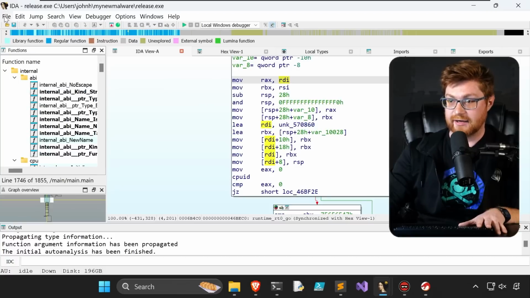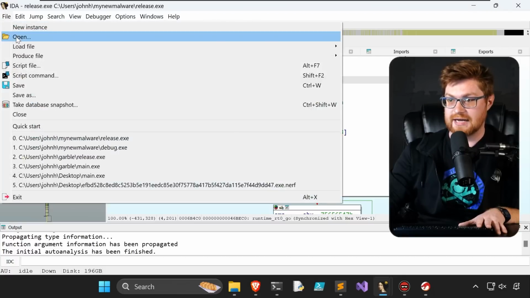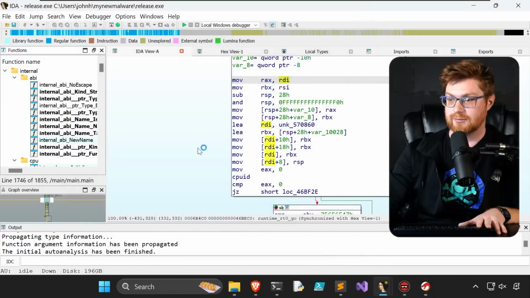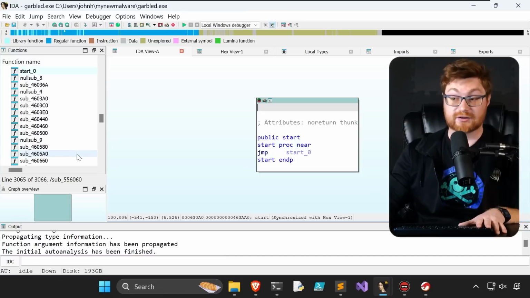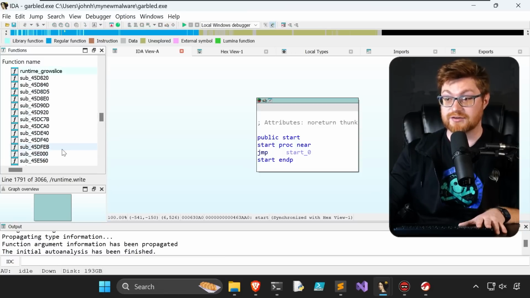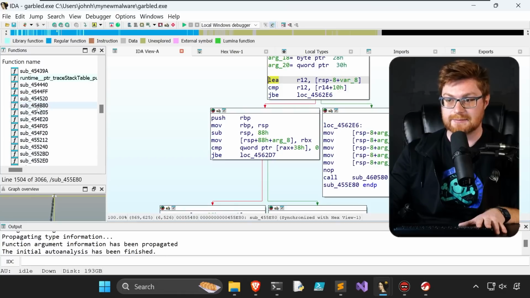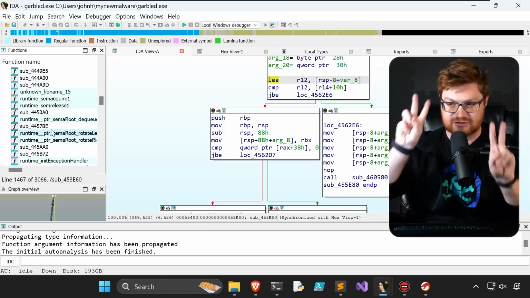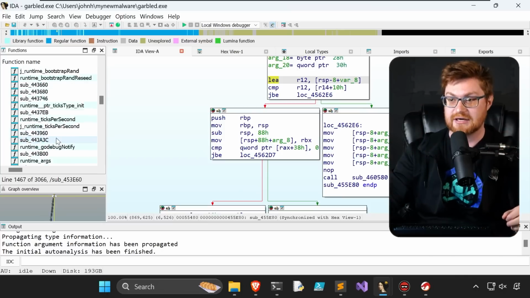Let's try IDA. Remember, our release binary was working just fine to get a lot of the function names and symbols, but how about our garbled one? Load that, okay? Now, IDA struggles with this too. A lot of these are subroutines. You can see a couple of runtime.write things for different functions here, but not all of them are tracked down. A couple are, and maybe you can make some sense of this again with other plugins or extensions, but garble is just one extra fence, an extra bit of security, hiding and masking a lot of the inner code.